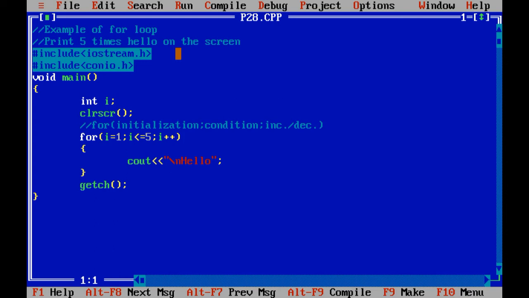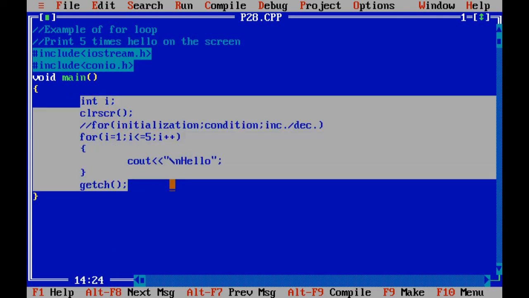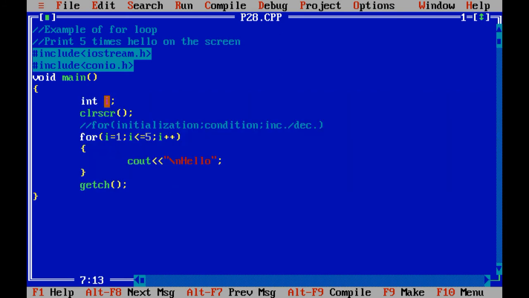Now let us take one more program related to the for loop. Instead of printing hello 5 times on the screen, I just want to print 1, 2, 3, 4 and 5 on the screen. In that program, what are the changes? Can you guess what changes we need to perform in the program? Let me give you one hint. We just need to change this line, right? Instead of hello, can you tell me?